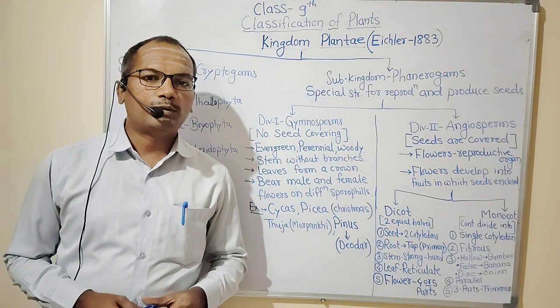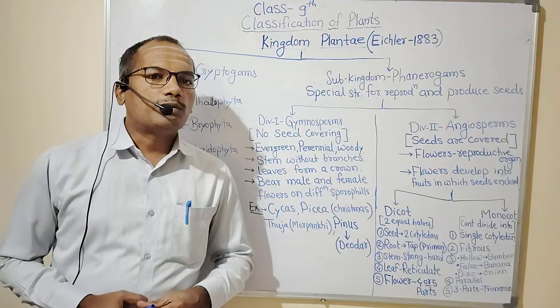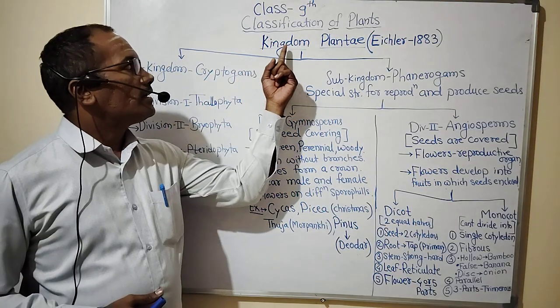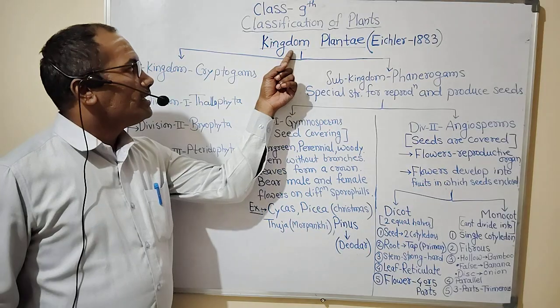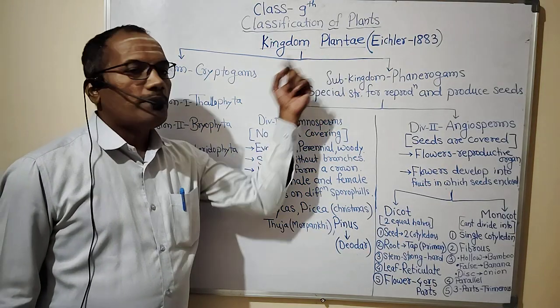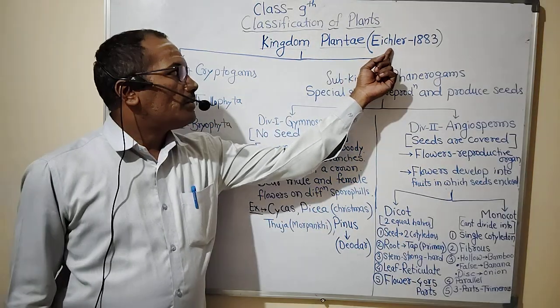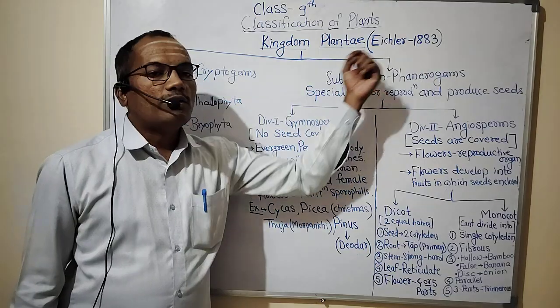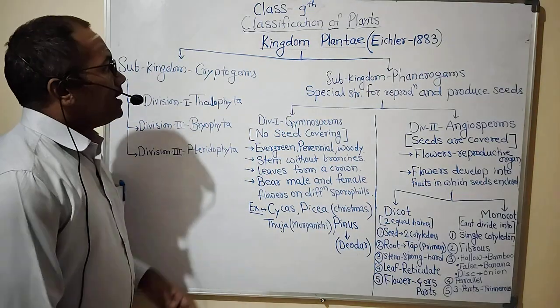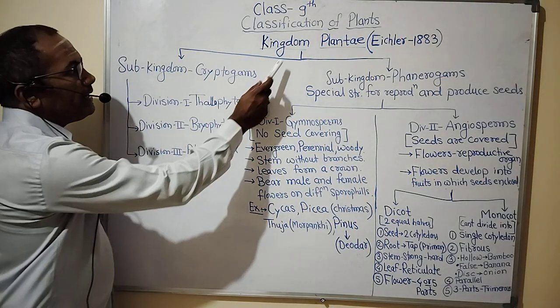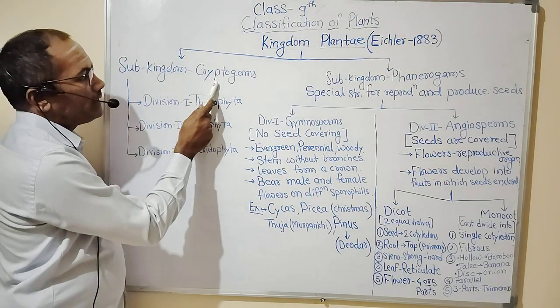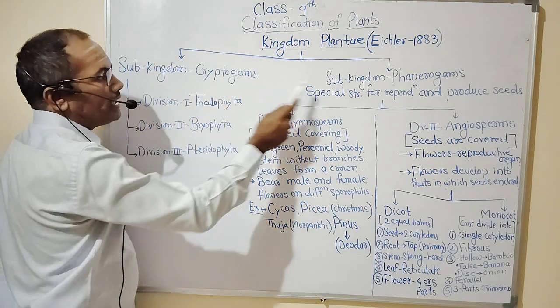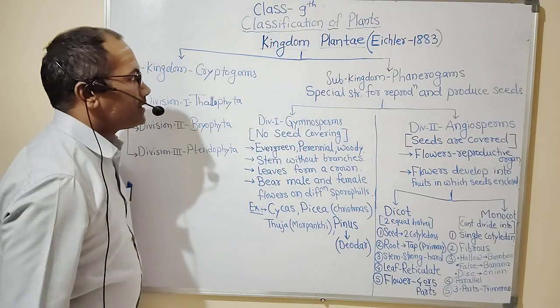Hello students, today we are going to start the second part of classification of plants. Yesterday we started classification of kingdom Plantae, which was put forth by Eichler in the year 1883. Yesterday we divided kingdom Plantae into two subkingdoms, that is subkingdom Cryptogams and subkingdom Phanerogams.